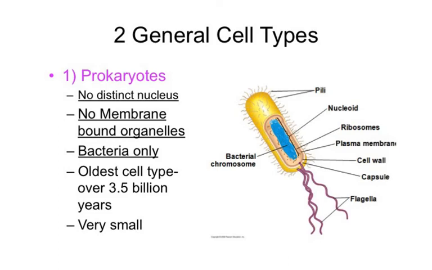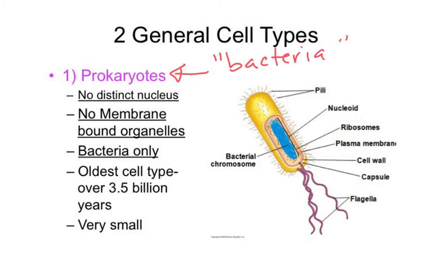So once we have an understanding of what all cells have in common, we're going to look at the first distinction or the first division of different cell types. That division is between what we call prokaryotes and eukaryotes. So prokaryotes are basically what we call bacteria. Okay, there are two types of prokaryotes. We'll get into that later.